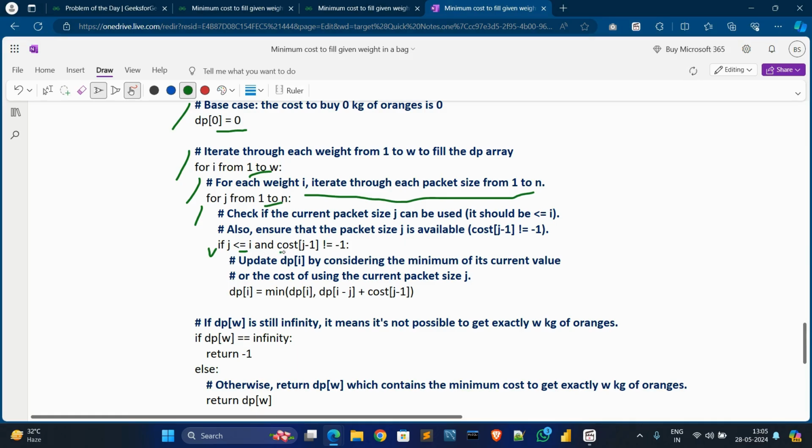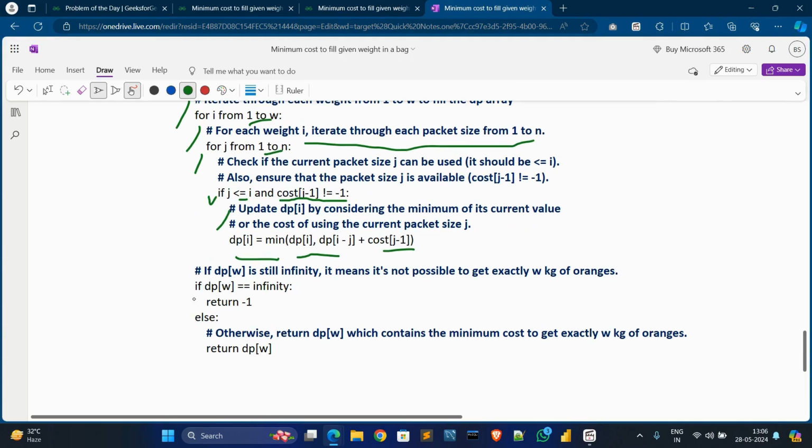Also ensure that packet size j is available. Then update dp[i] to the minimum of its current value and the cost using the current size j. If dp[w] is still infinity, it is not possible, so return -1. Otherwise return the updated minimum cost of oranges.